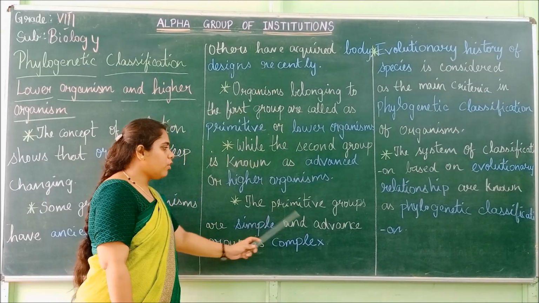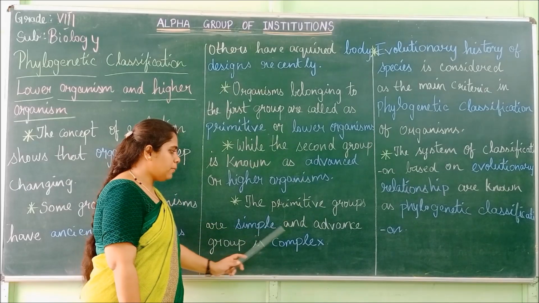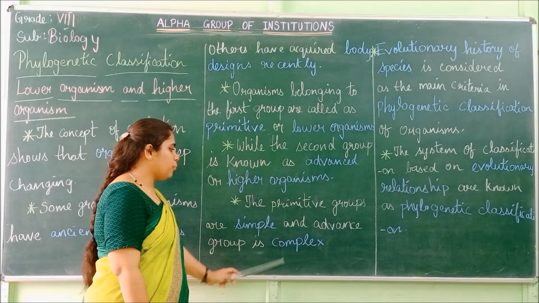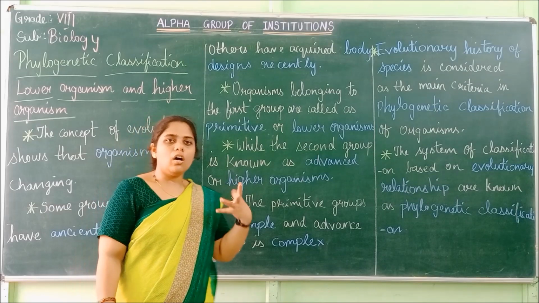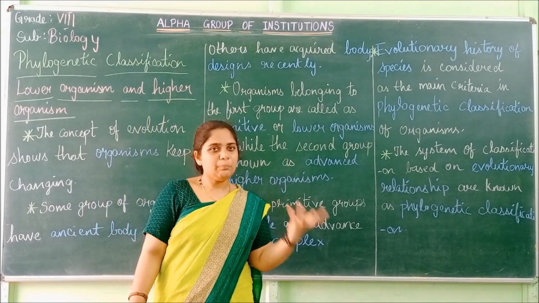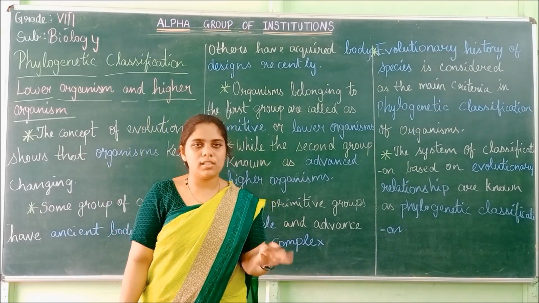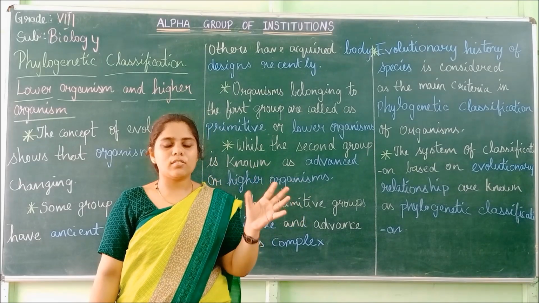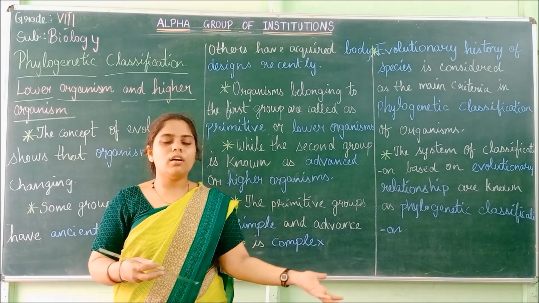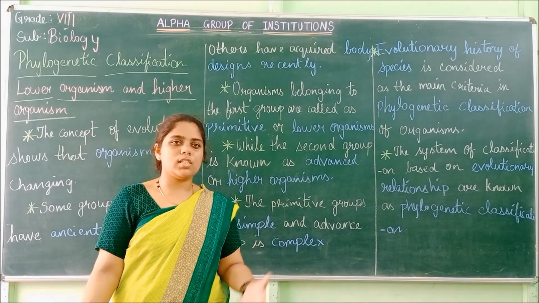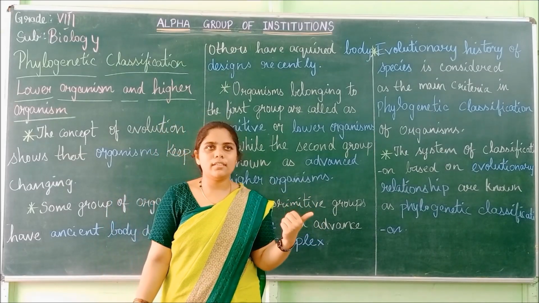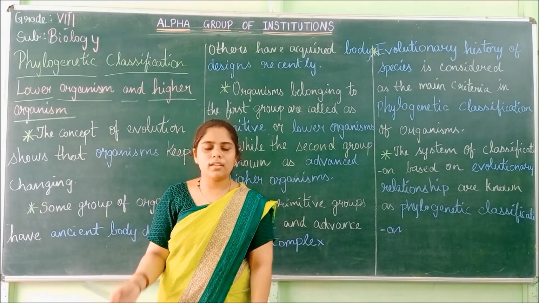The primitive groups are simple and the advanced group is complex. You can compare the body designs with machines. In the olden days they would have created some machines. For example, you can take printers.